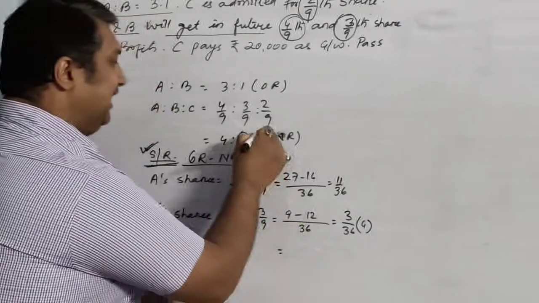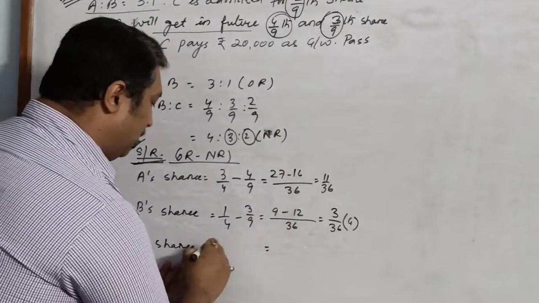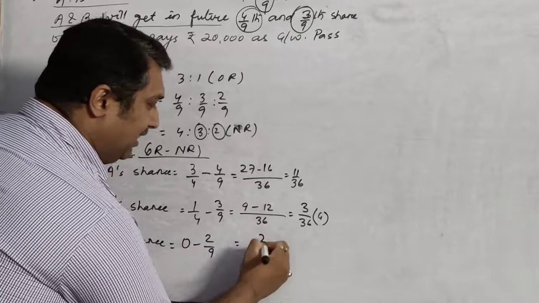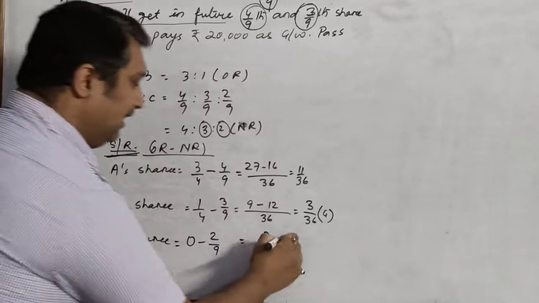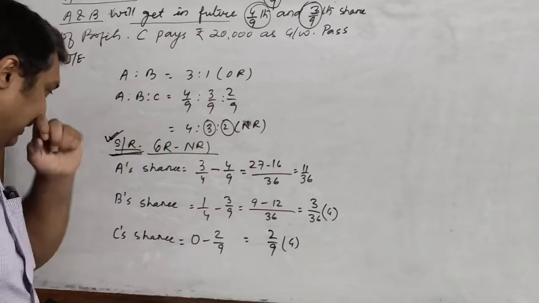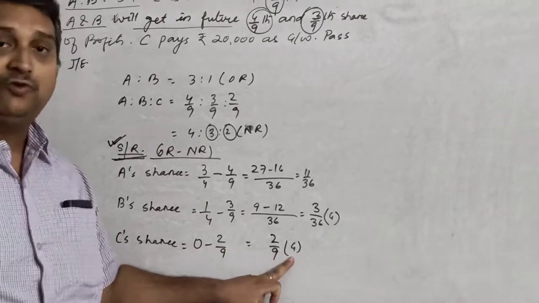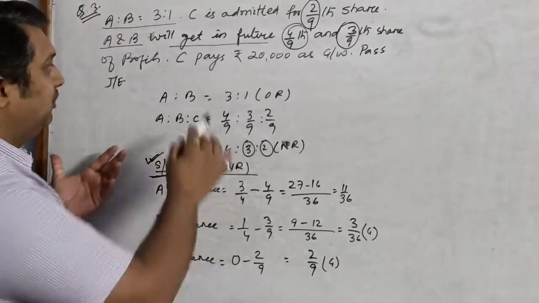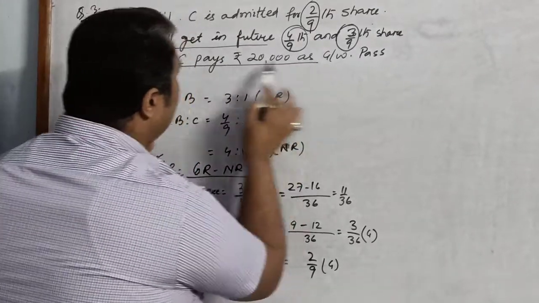New partner is gaining how much? He was having 0 earlier. He is getting 2/9. So that means minus 2/9. So I am not writing the minus sign and I will write 2/9 and mention that he has also gained.